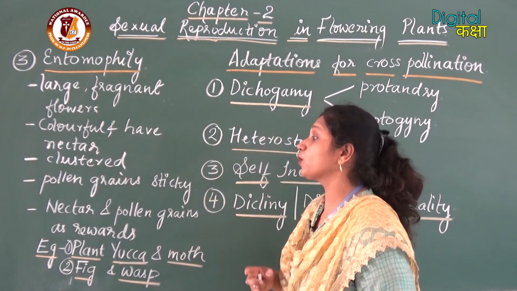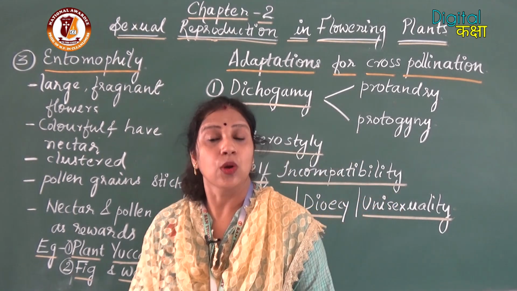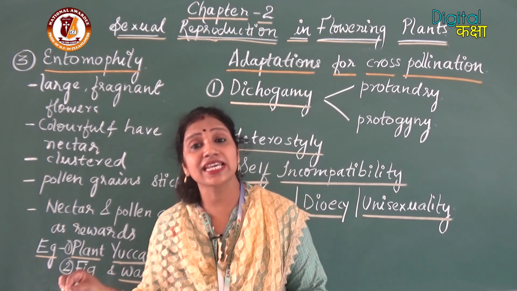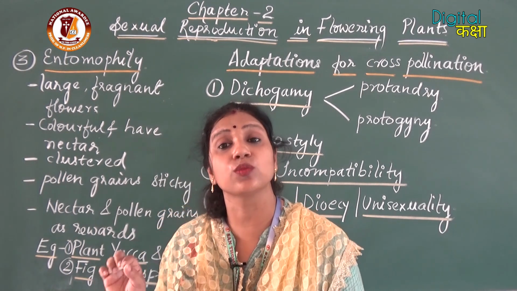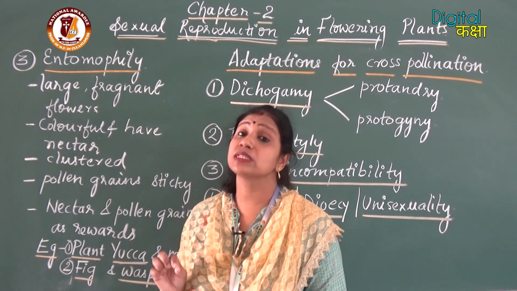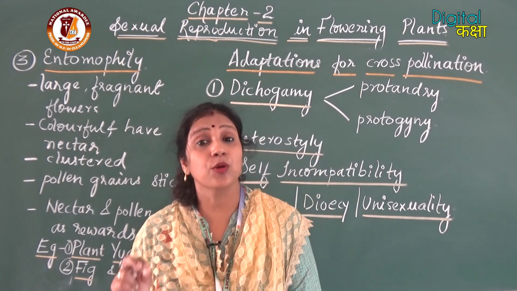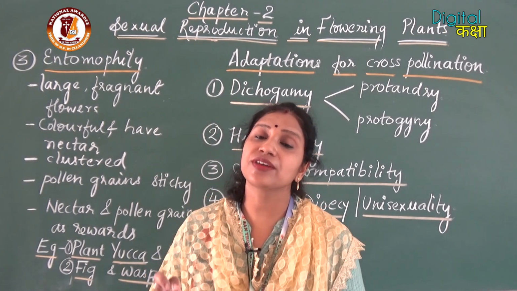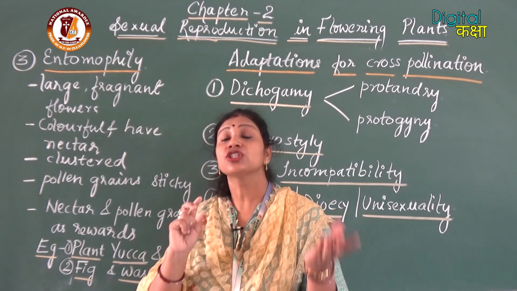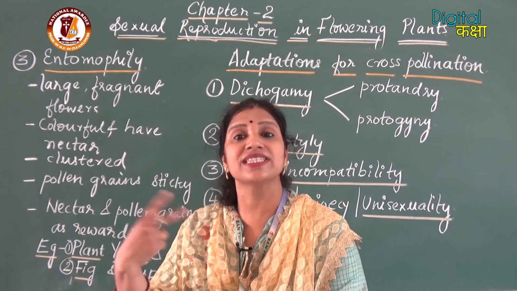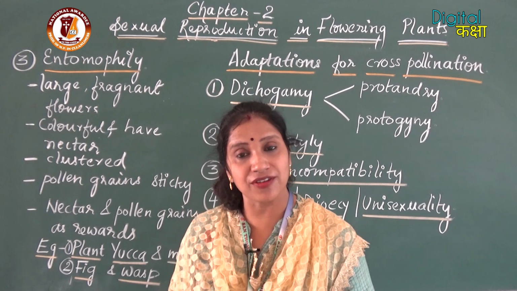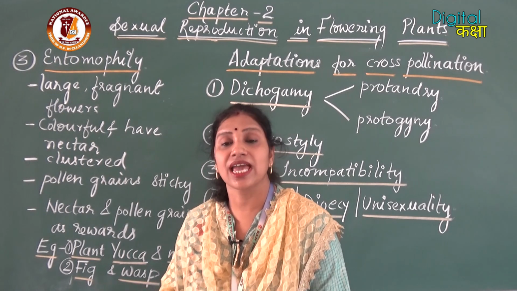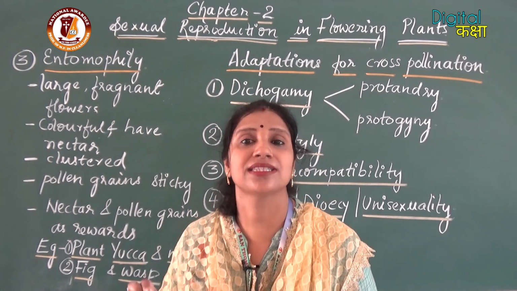Now I have explained to you what is meant by clustered. Then here the pollen grains need to be sticky. Why? Because if they won't be sticky, they won't be able to stick to the surface of the visiting insects. So it is very much required that the pollen grains must be sticky so that they stick on the surface of the body of the insects, so that when that insect visits the next flower or number of flowers, the pollen grains can be carried by the insect so that it can reach its destination, that is the stigma.